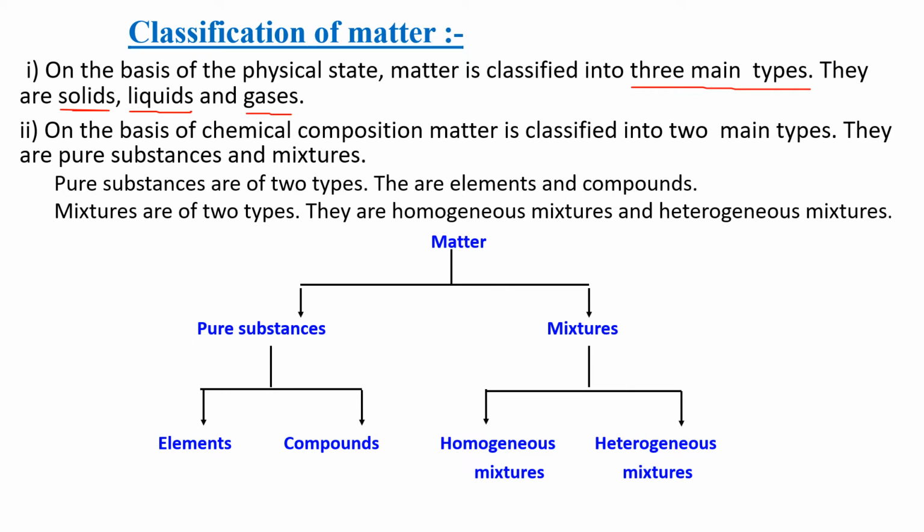And on the basis of chemical composition, matter is classified into two main types. They are pure substances and mixtures. Pure substances are of two types: elements and compounds. And mixtures are of two types: the homogeneous mixtures and the heterogeneous mixtures.